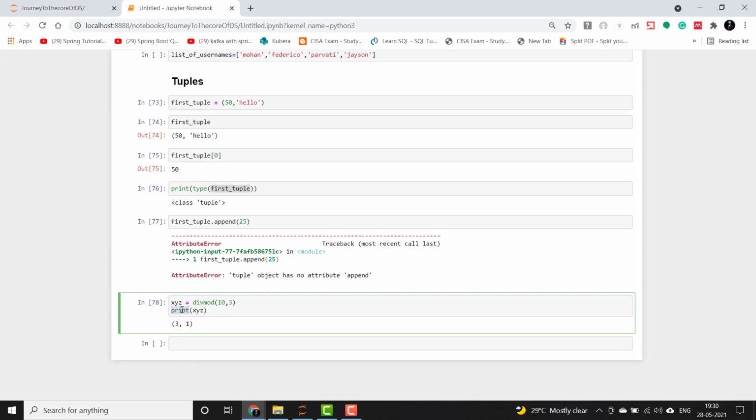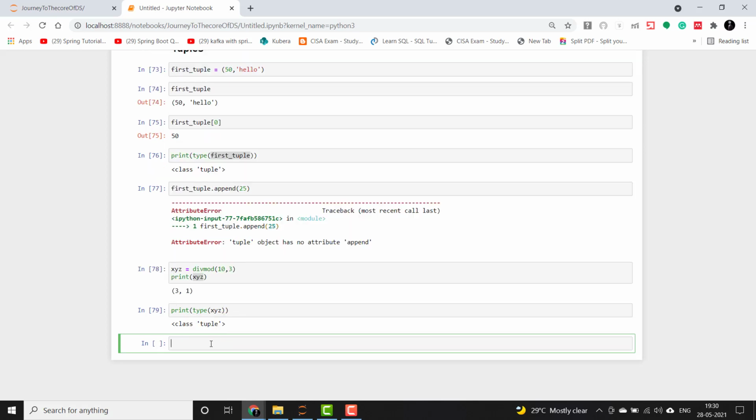If you want to confirm it, you can again do type of xyz. Here the quotient is 3 and the remainder is 1. This is the known truth, and these values cannot be changed whatsoever, hence divmod returns these values in a tuple.